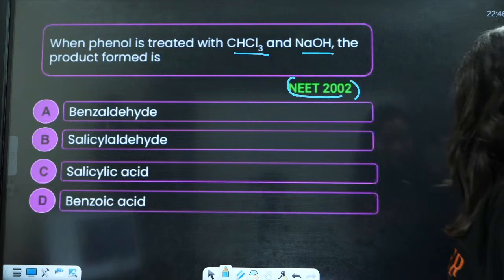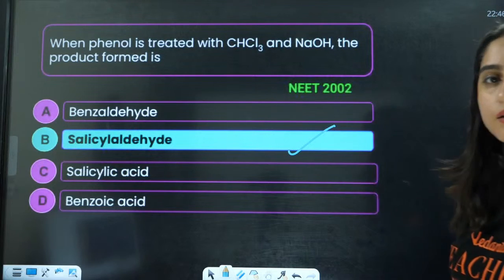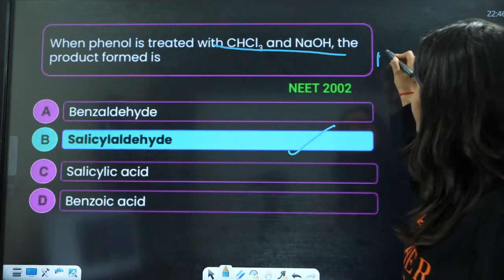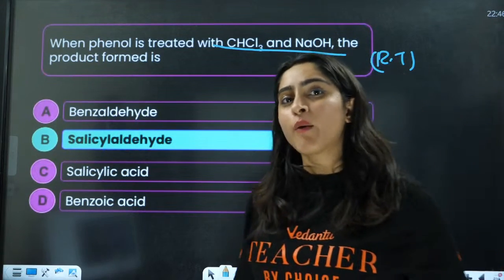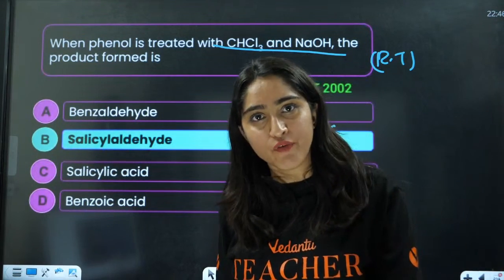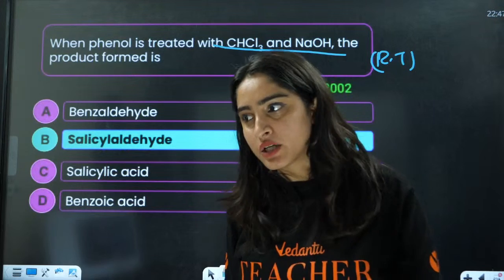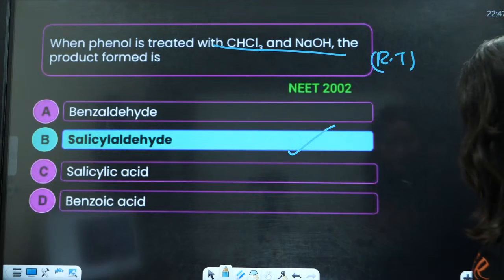The product formed is salicylic aldehyde. We are talking about the Reimer-Tiemann reaction. Salicylic acid is formed in the case of Reimer-Tiemann with CCl4 or in Kolbe's reaction. So the option is B.